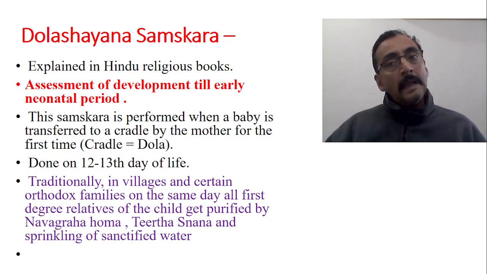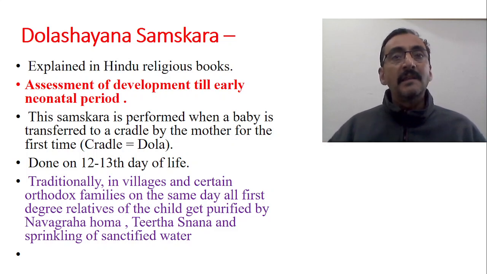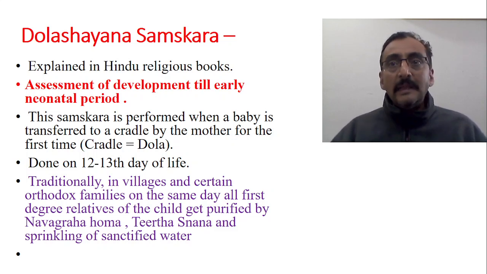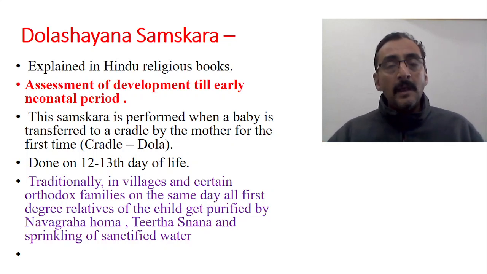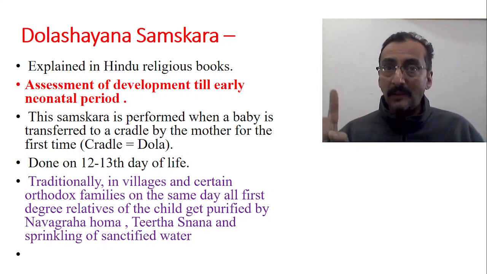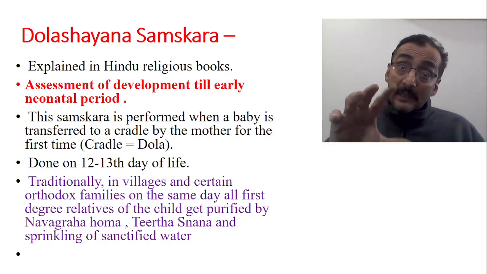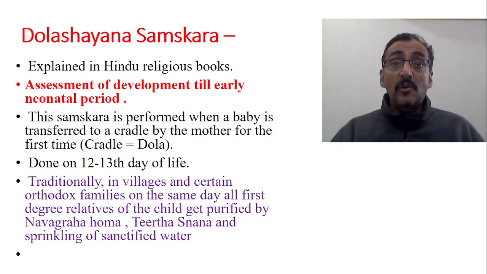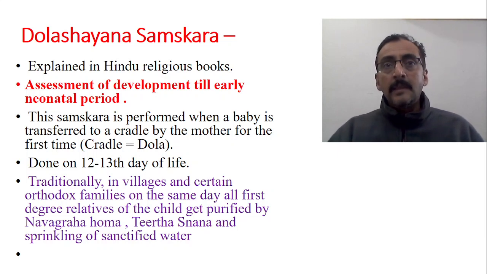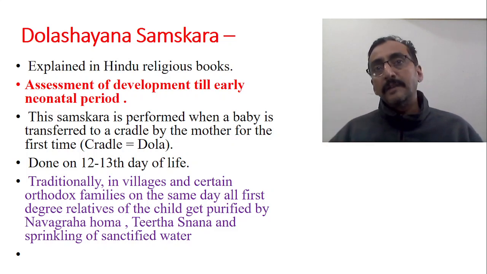If you go to the temple, again there is a chance of bringing infection. If you go to a function, again there is a chance of bringing infection. So the idea is very clear. The idea is to maintain aseptic precautions. Because there is a condition called late onset septicemia, which is very dangerous. Septicemia is called the silent killer of the baby. Okay, so in those days, such strong antibiotics were not present, and therefore they always used precautionary methods for the prevention of infection.